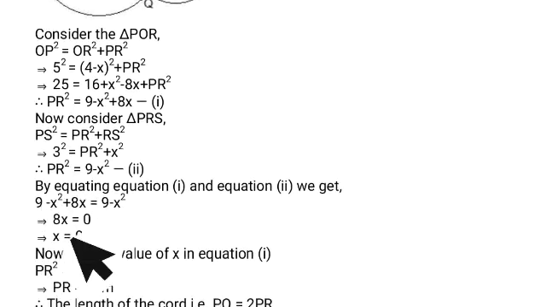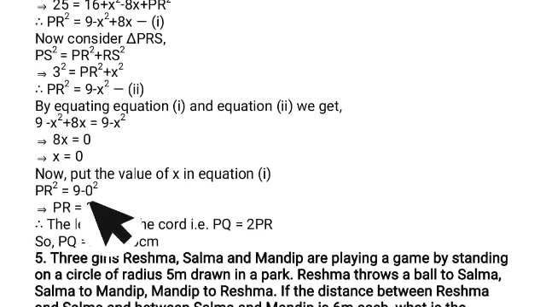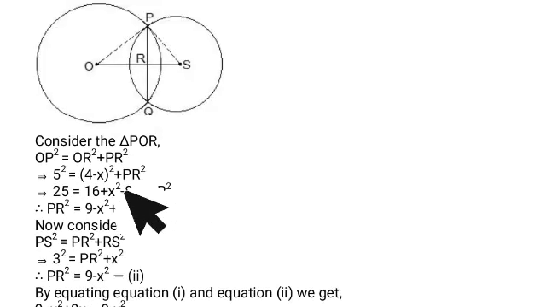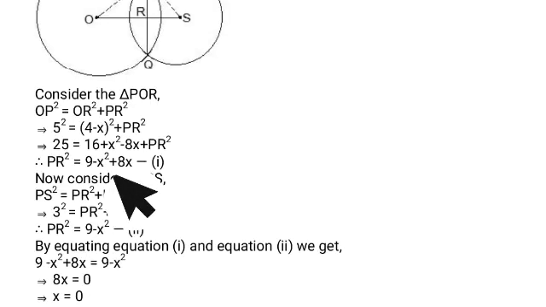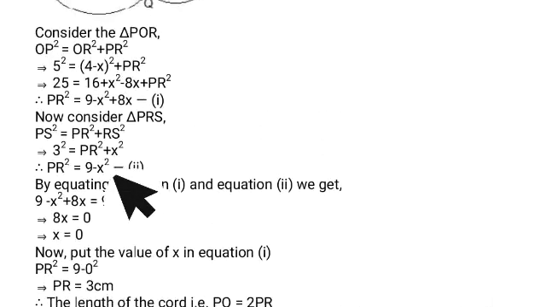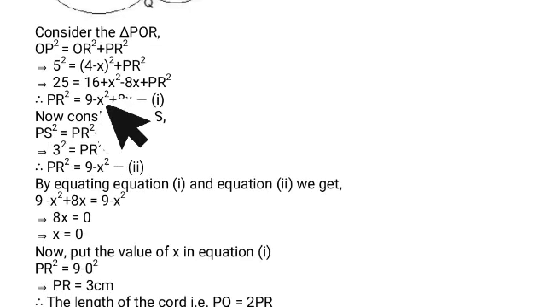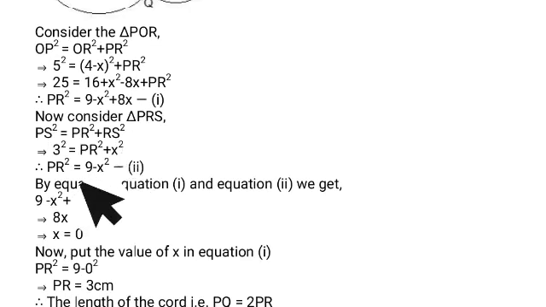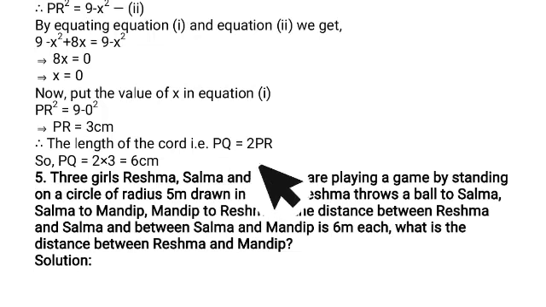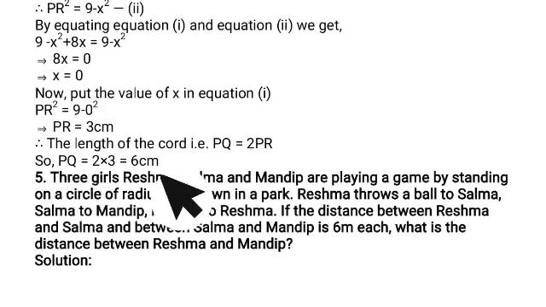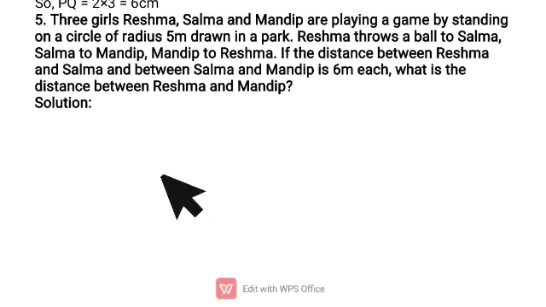Now PR square equals 9 minus 0 square, because PR square equals 9 minus x square plus 8x. So by putting the value of x in equation number 1, or else in equation number 2, whichever equation we use, we will get the value of PR equals 3 centimeter, and PQ equals 2 times PR. So PQ equals 6 centimeter.